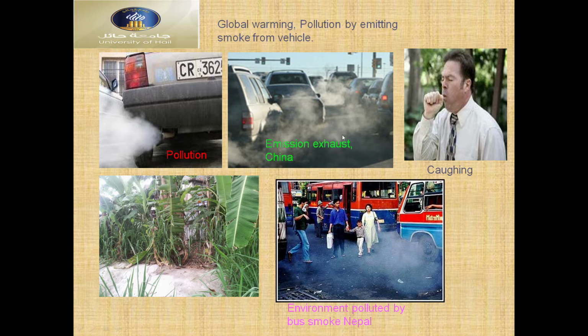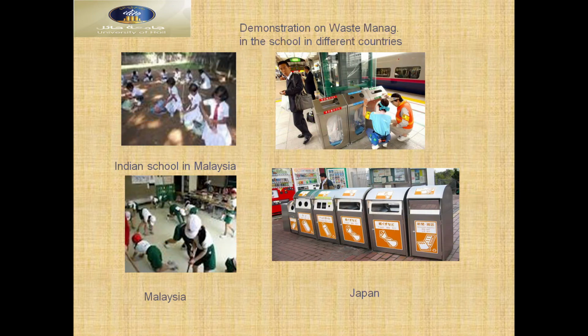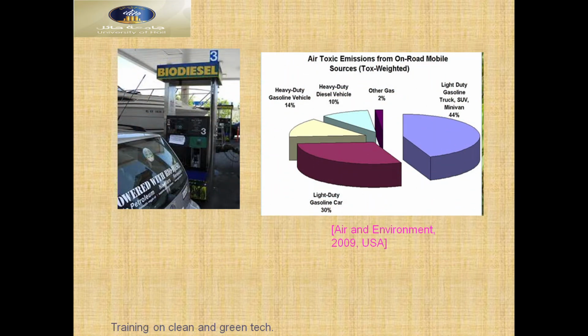So this pollutes the environment and makes a health hazard for the people. You can see here air toxic emissions from on-road mobile sources. This is the data from Air Environment 2009, USA. They published this data for air toxic emissions.